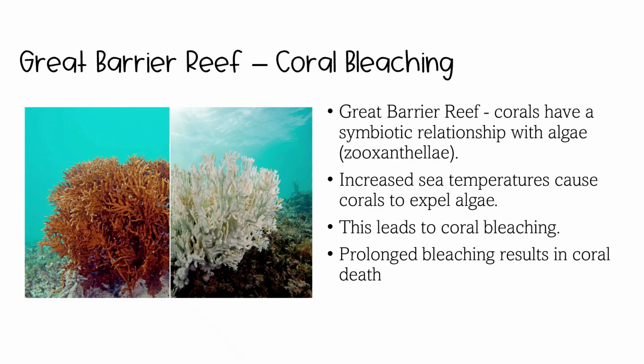The Great Barrier Reef has seen an increase in sea temperatures, causing coral to expel a type of algae called zooxanthellae. Corals have a symbiotic relationship with this algae. The increase in this algae expulsion leads to coral bleaching. Over time, coral bleaching results in coral death. There have been 5 mass bleaching events of the Great Barrier Reef that has resulted in reduced coral cover and the loss of habitat for reef fish and invertebrates.